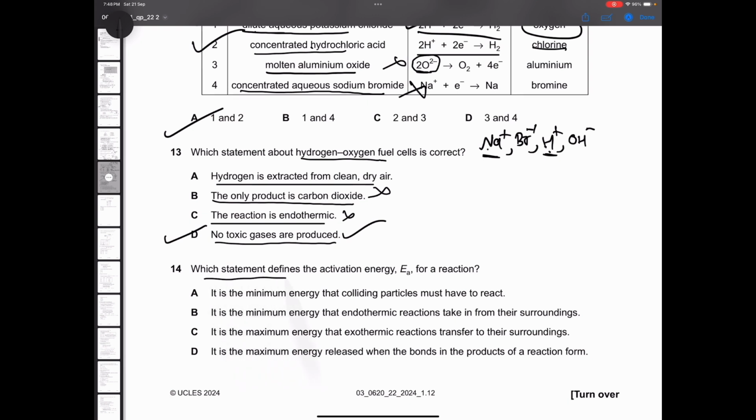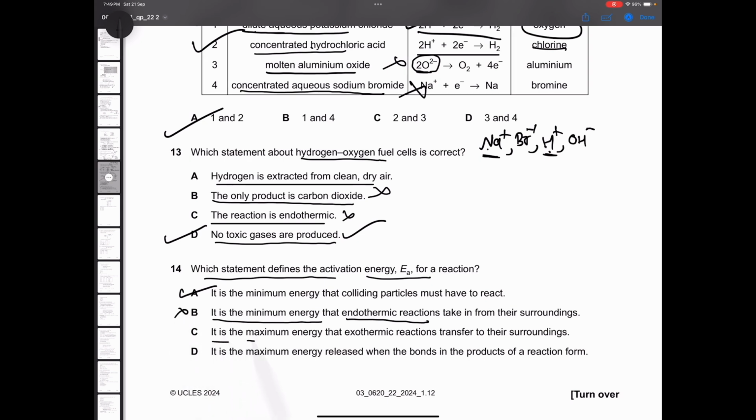Which statement defines the activation energy? We know that activation energy is the minimum amount of energy that the colliding particles or the reacting particles must have to react. So statement A justifies it. Option A justifies it. It is the minimum energy. Endothermic reaction? No. Activation energy is required in both endo as well as exo. So option B is incorrect.